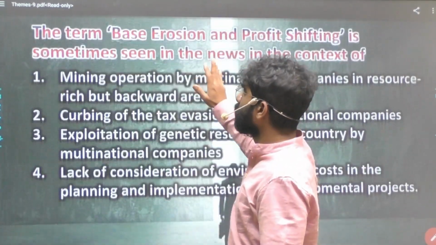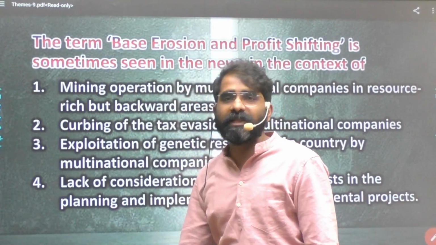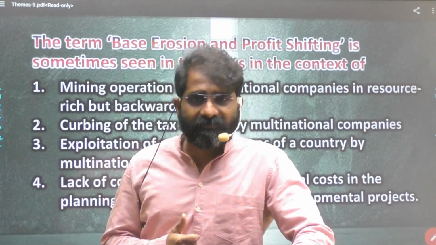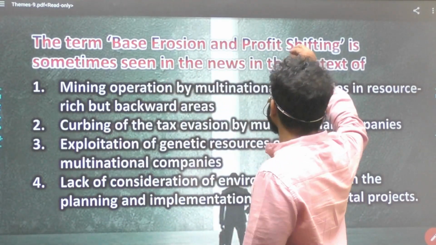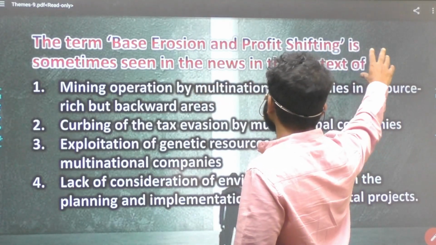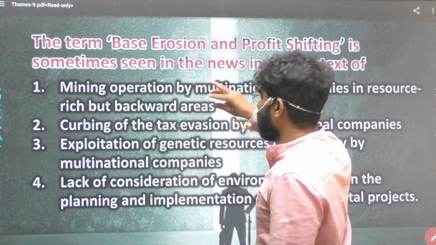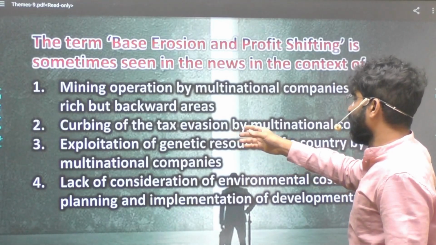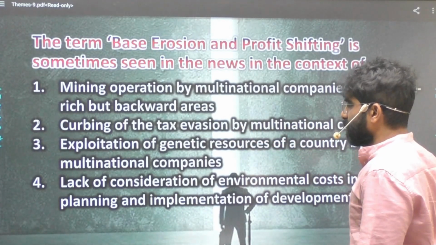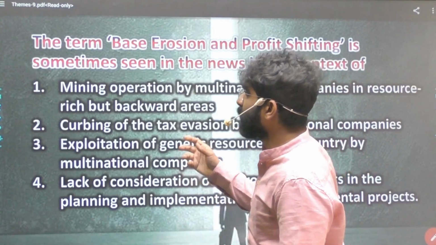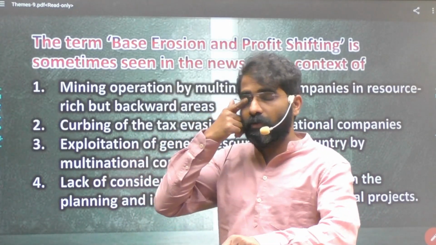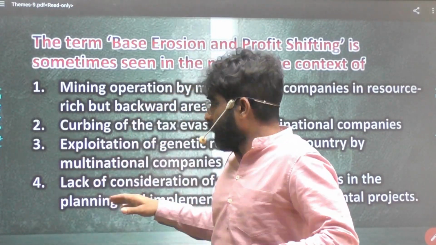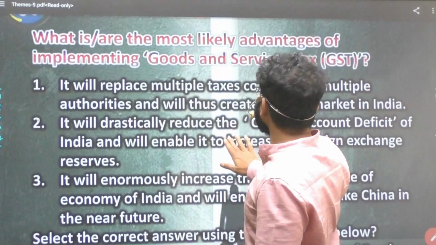Now, this is a simple word kind of question. For example, they were asking, capital adequacy ratio is related to what? It was related to banking. These are simple kinds of questions. Similarly, base erosion and profit shifting is sometimes seen in the news in the context of, so it is basically related to taxing. If we know it is related to taxing, we can answer: curbing of tax evasion by multinational companies. So this is something in today's context. Now, what kind of questions can they ask? That is something we should understand. Now, what are the most likely advantages of GST?